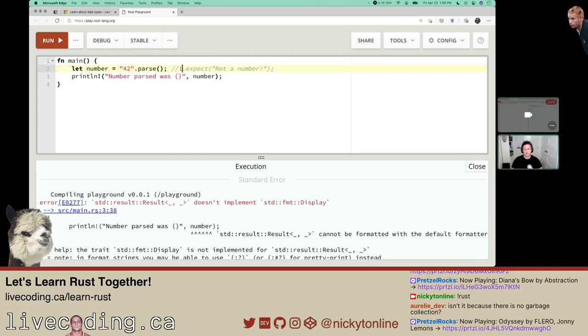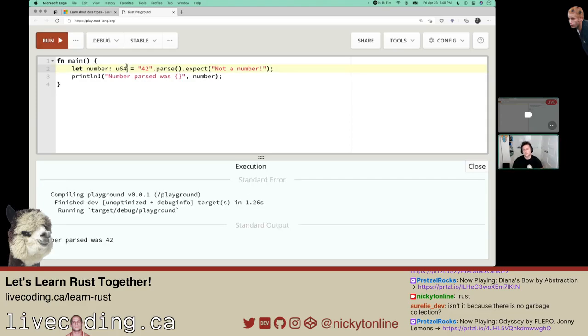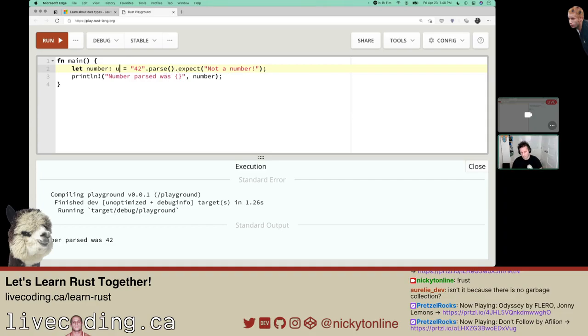I'm still not sure why you need the u32 in that case, but maybe it's because you can parse it to different things actually. Maybe you wanted to parse it to u64. I'm assuming that exists. If I run that, it should give me 42 still. That's what it is. It doesn't know if I want a 32-bit integer or a 64-bit integer. Now it makes sense. It's because the parse can return either.